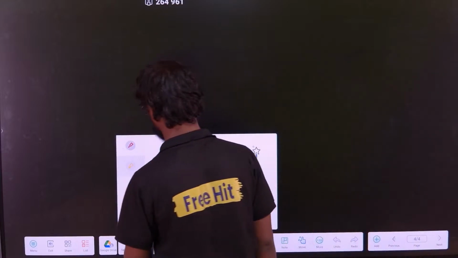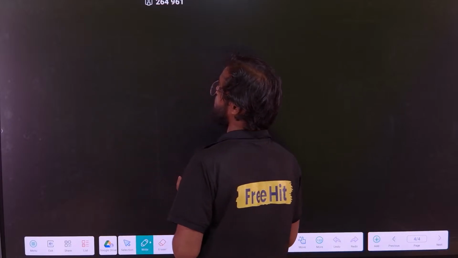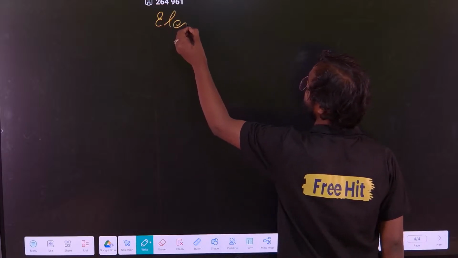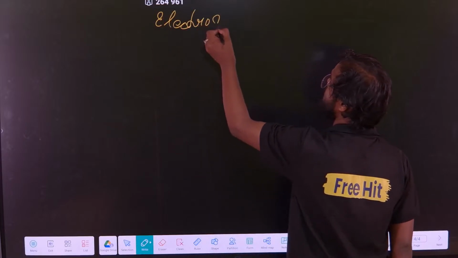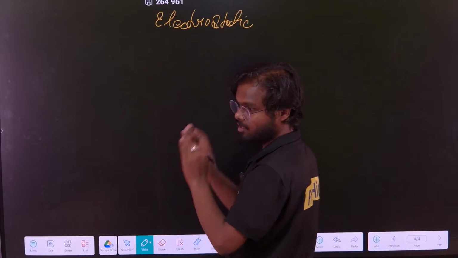Now we are going to start the chapter. Our electrostatics is going to be divided into 3 parts. Basically, I am going to divide the complete 12th syllabus.